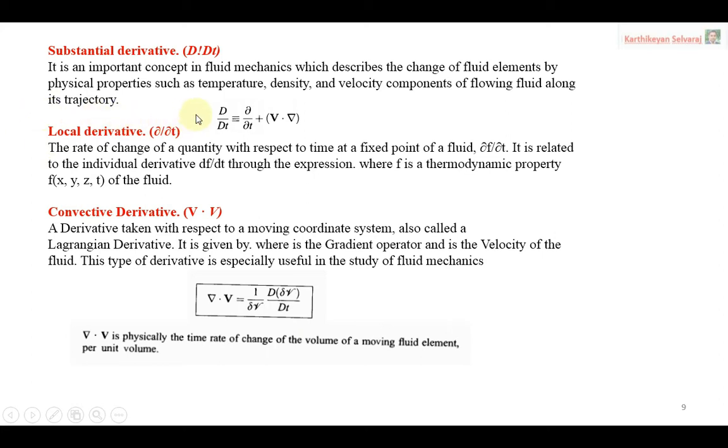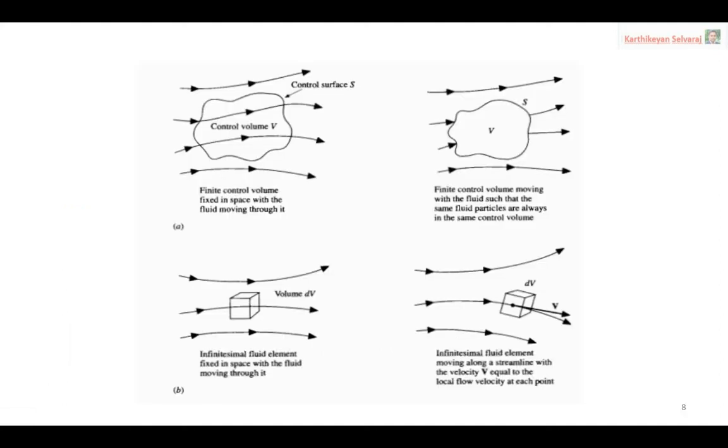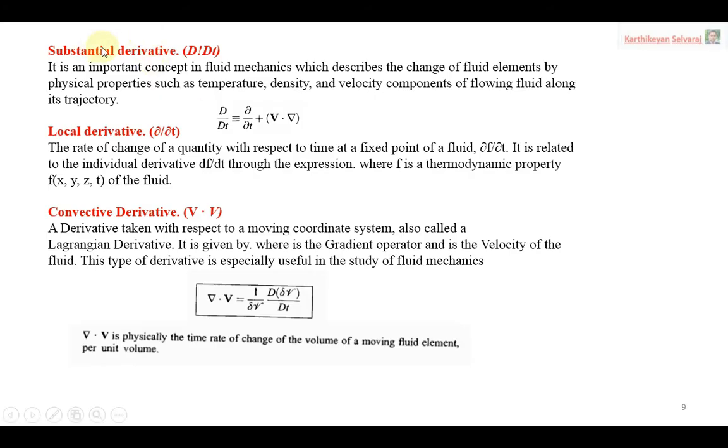So now we have to introduce another concept, the substantial derivative. Just now we discussed the need for it. When the fluid element or control volume is fixed in space, mass will not change, but we need to identify the other parameters. How are we going to identify them? By using the substantial derivative. The symbol is capital D by Dt. This is the general equation of the substantial derivative: D by Dt is equal to ∂/∂t plus V·∇.